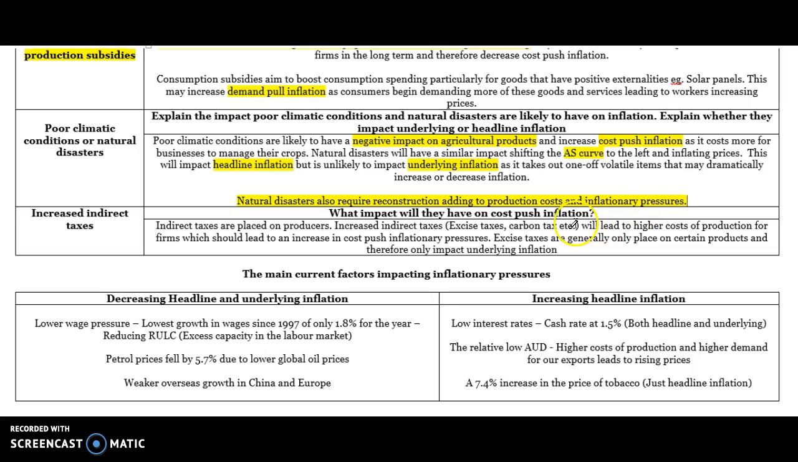And finally, indirect taxes. Indirect taxes are placed on producers, so be mindful that anything like an excise tax or a carbon tax actually increases cost push inflation because they will lead to higher costs of production. Excise taxes are generally only placed on certain products and therefore only impact underlying inflation.